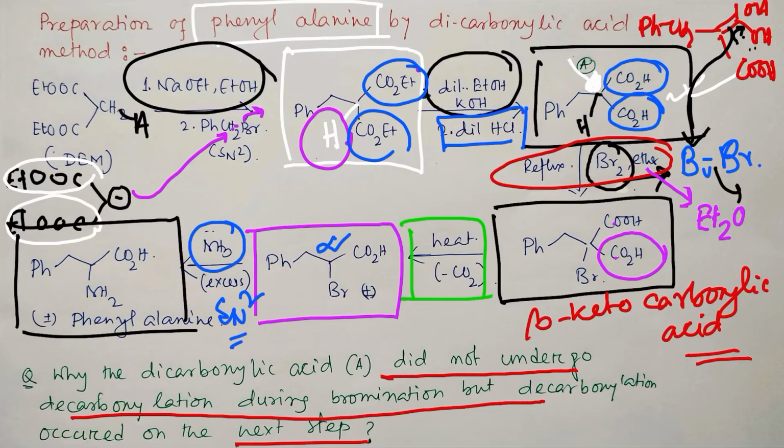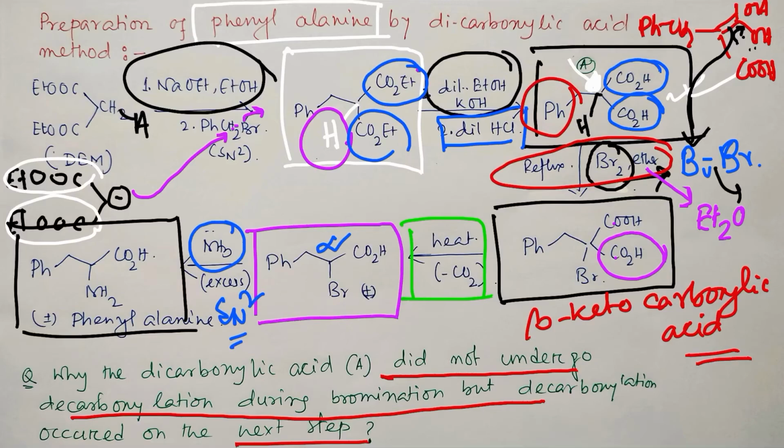Why not this in this case? See, there is some logic that bromine may react, fine, but there is some risk. What is the risk? There is a phenyl group. It is my personal opinion that this phenyl group can undergo aromatic electrophilic substitution by bromine, because this is not a simple benzene, this is an activated benzene. Okay, because of this alkyl group.